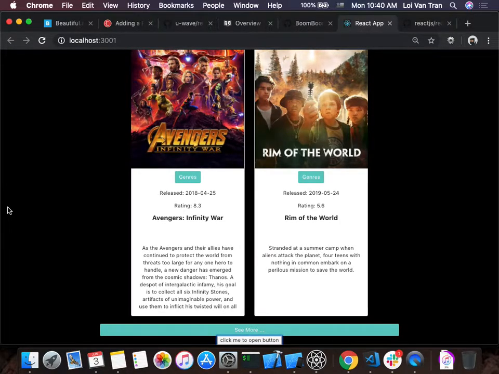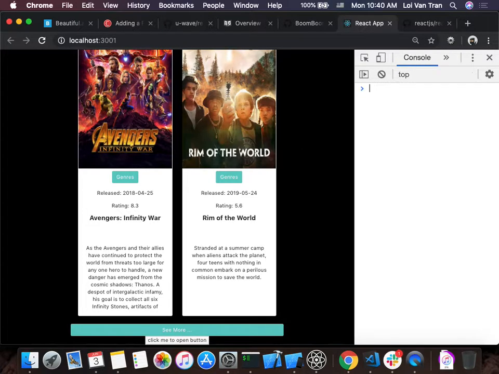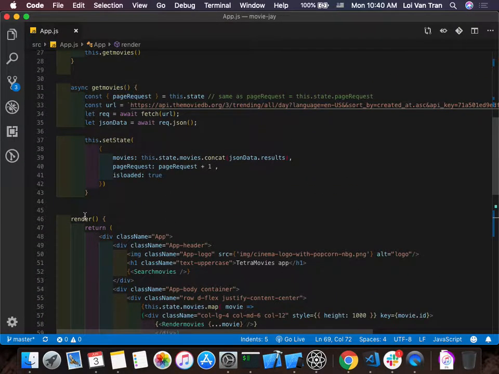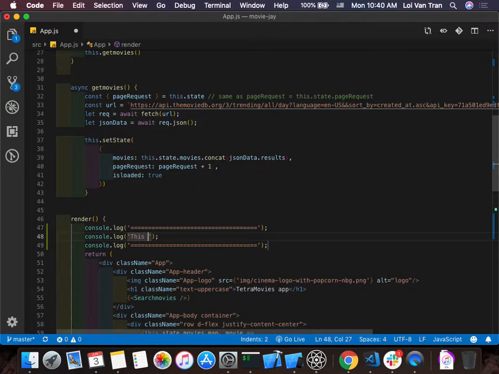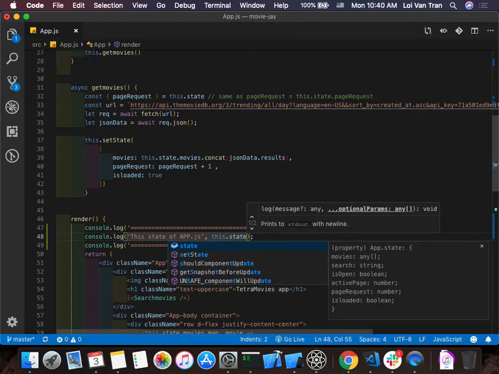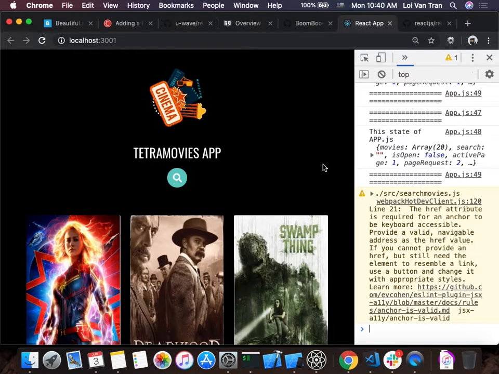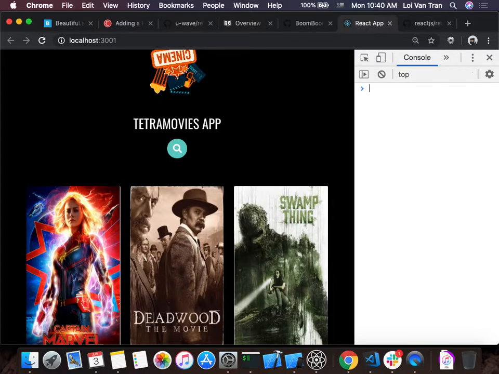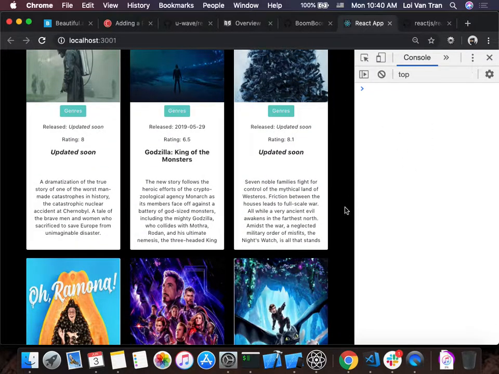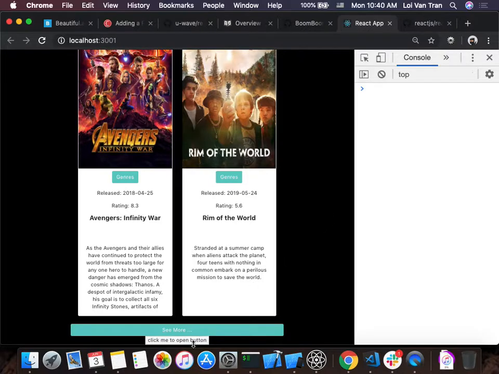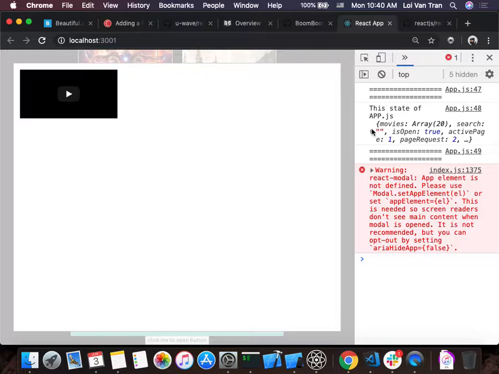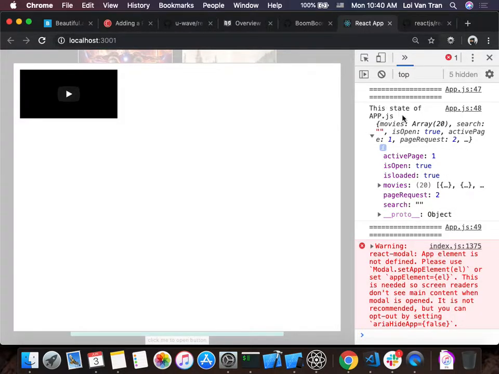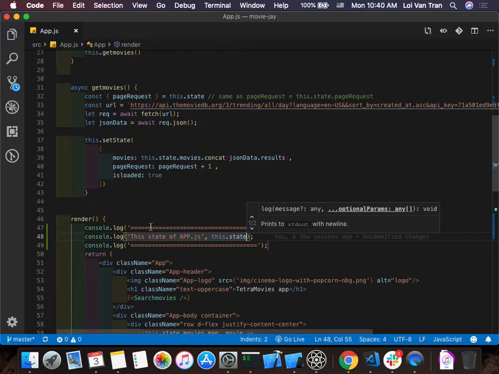we click me to open modal, and we click outside the modal, we close. And guys, let's go ahead and confirm, okay? I want you guys to really think about what's going on here. We're going to console log everything, this.state of app.js, okay? So let's think about this one more time, let's take it slow. The application loaded. We cleared the log so we can be concise in what we see. If we click me to open modal, what do we see here, guys? The state of app.js.